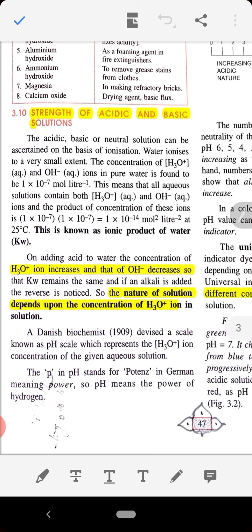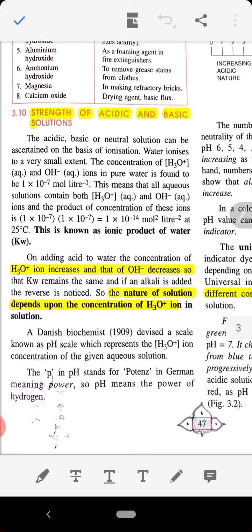Concentration, in a very simple way, means quantity. So the quantity of H3O plus, the hydronium ion, and OH minus ion in water is 1 into 10 to the power minus 7 mole per liter, as written here. This means that all aqueous solutions contain both H3O plus and OH minus ions.